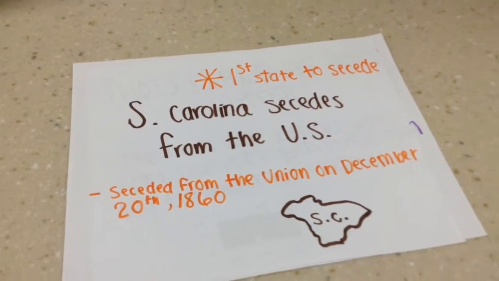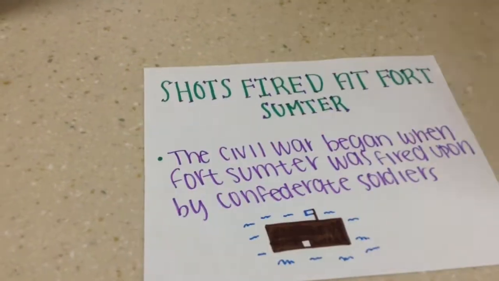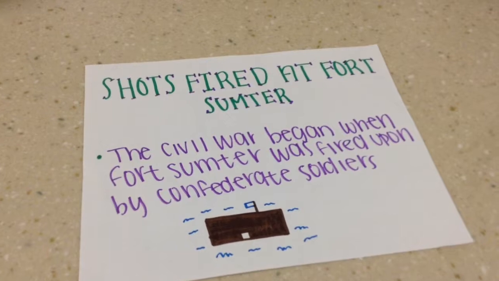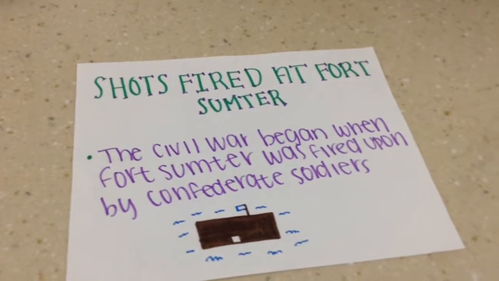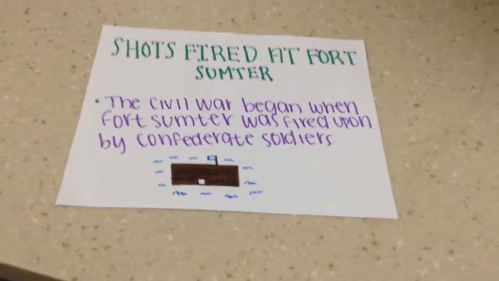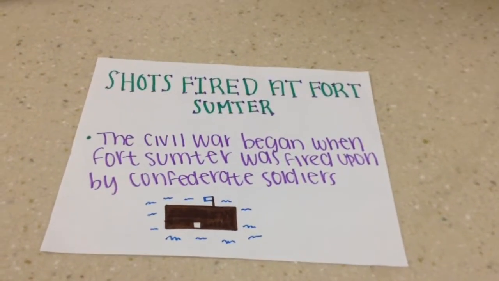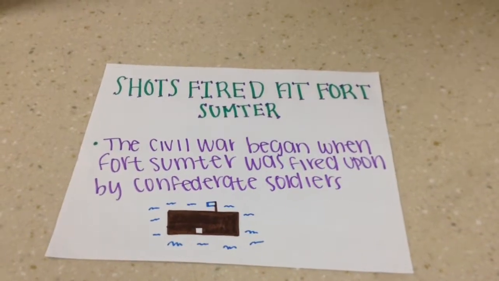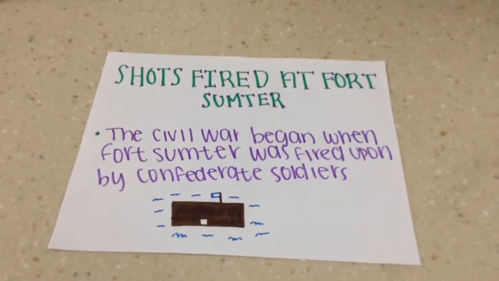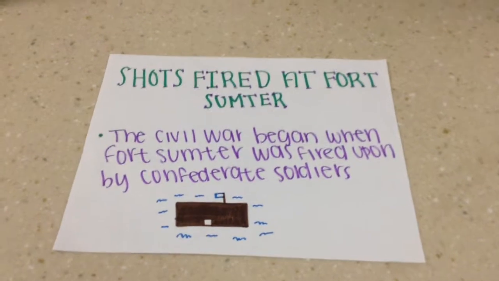And last but not least, the shots fired at Fort Sumter happened near Charleston, South Carolina, which was bombed by the Confederate States Army. Fire was returned by the United States Army, and this was officially the start of the Civil War.